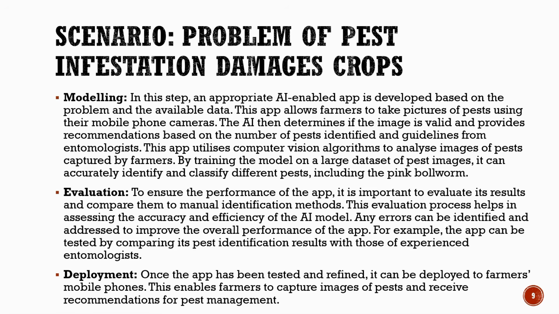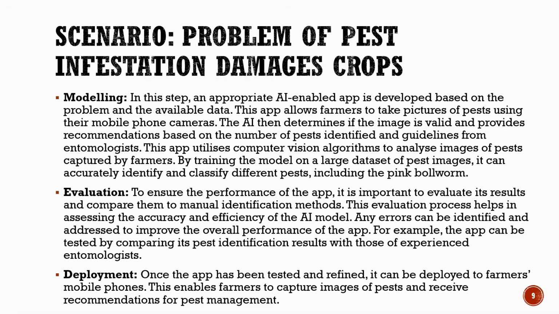The AI system then checks whether the image is valid and provides recommendations based on the number of pests identified and expert guidelines. It uses computer vision algorithms to analyze the images and is trained on a large dataset of pest images to accurately identify and classify pests, including the pink bollworm.